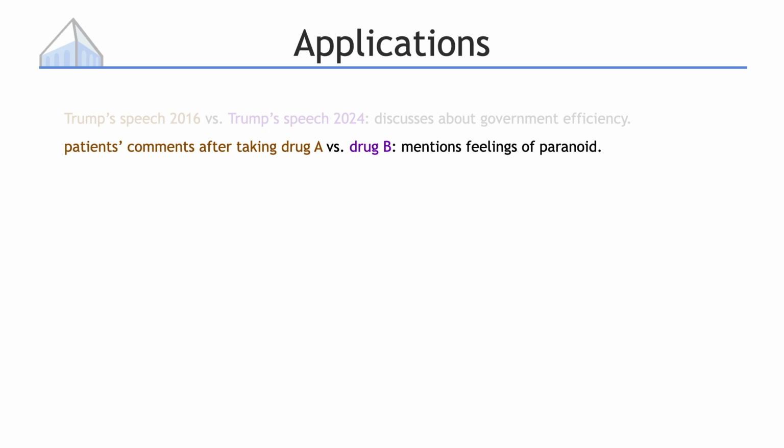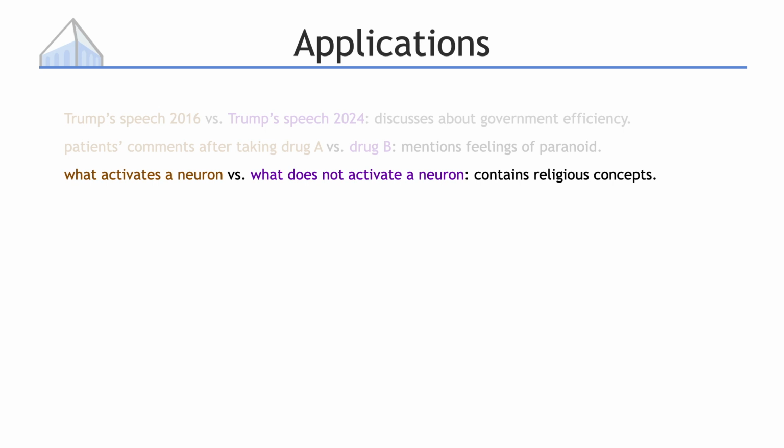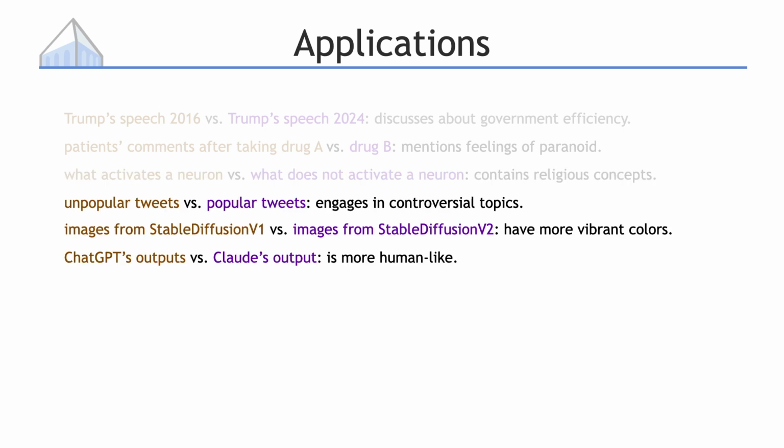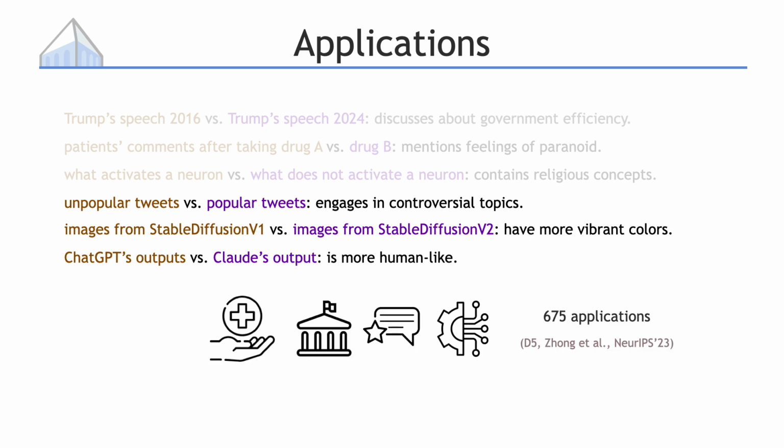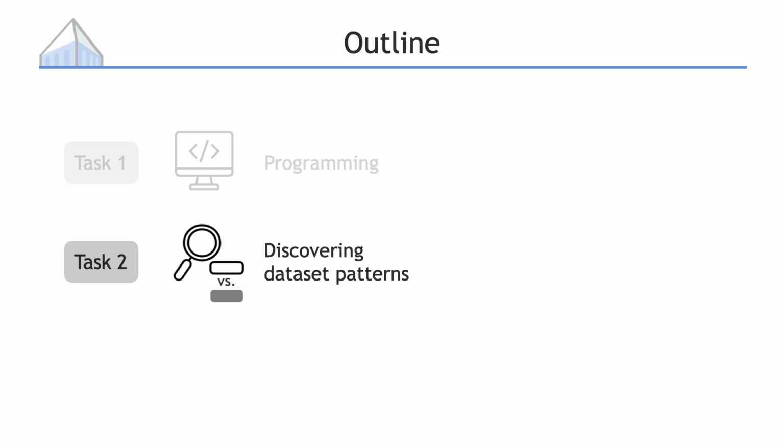If you're really interested in interpretability, you might want to understand what makes certain inputs activate a neuron in a language model versus inputs that do not activate a neuron. There are tons of other applications like this, and in our paper, we cover more than 600 such applications ranging across business, politics, machine learning, and medicine. To conclude, this is a hard but important task. Now I will introduce our method to tackle this problem.